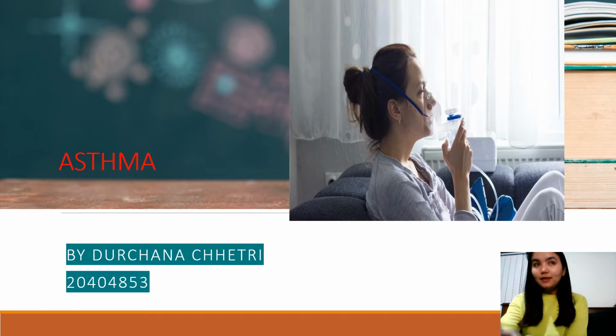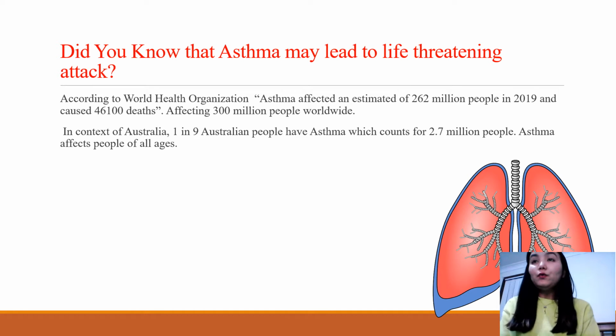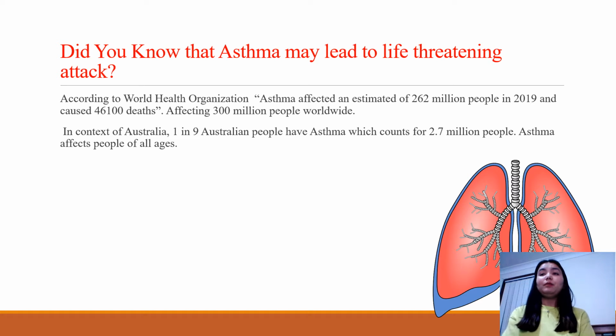So let's get started. Did you know that asthma may lead to life-threatening attacks? According to the World Health Organization, asthma affected an estimated 262 billion people in 2019 and caused 46,100 deaths. Also, it is affecting 300 people around the world. In the context of Australia, 1 in 9 Australian people have asthma, which accounts for 2.7 billion people. Asthma affects people of all ages, so it does not discriminate in age.